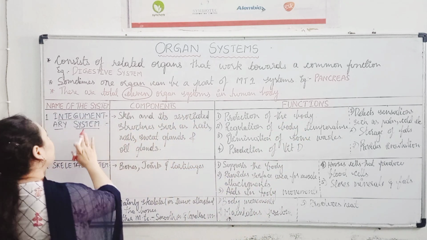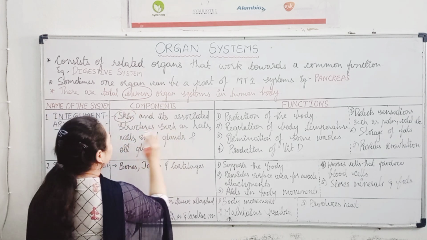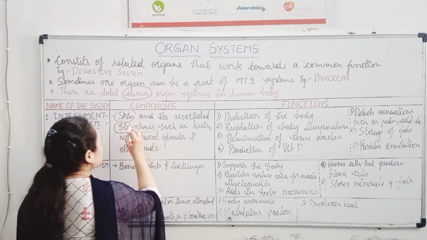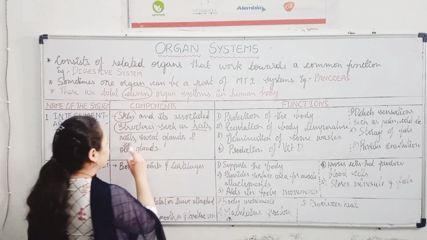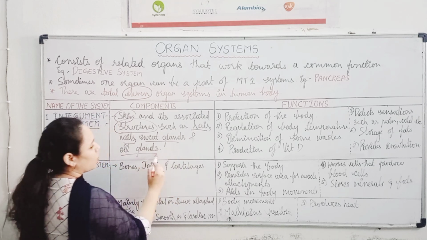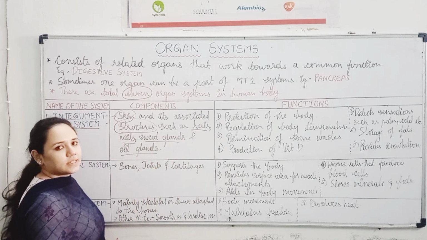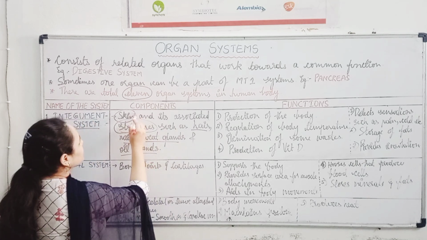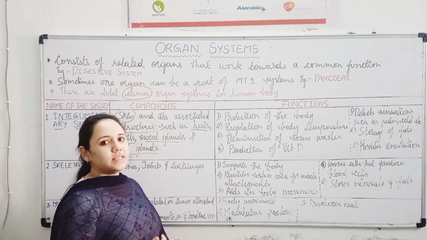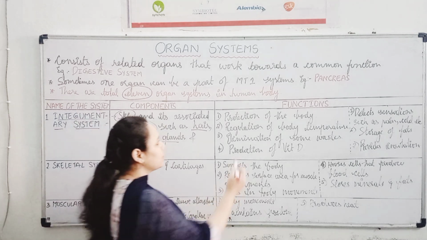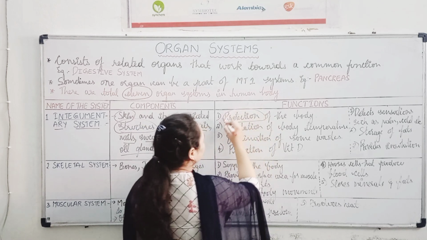So the components of the integumentary system are skin and its associated structures. So skin के associated structures क्या है? Hair, nails, sweat glands and oil glands. So these come under the integumentary system. The basic function of skin, we know, is to provide protection. So the first function is protection of the body.